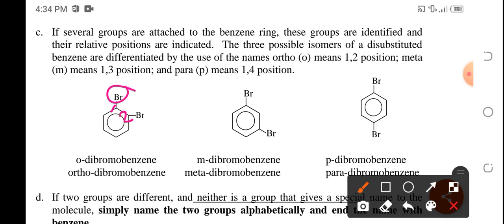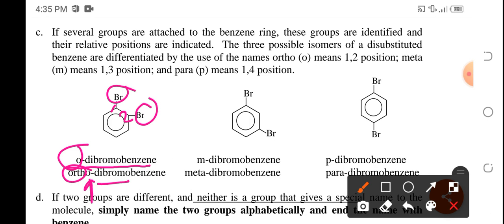Okay, so for this first example, it is on the first and second carbon atom of that benzene ring. They are the same, bromo, so we are going to have the name ortho dibromobenzene, or just simply put O dibromobenzene. Okay? For this case, as you could see, yung ortho and the di has been separated with a dash.